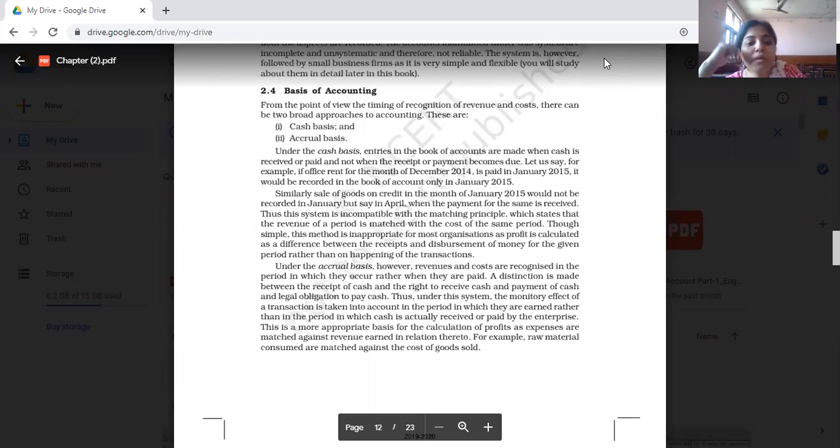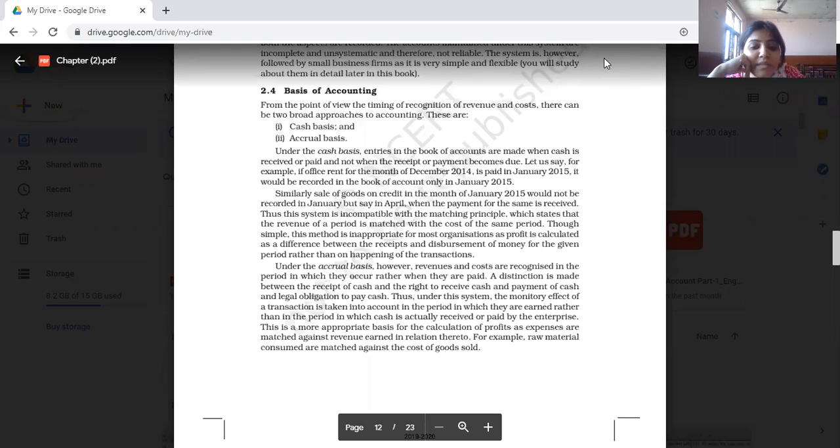Now we are seeing the basis of accounting. From the viewpoint of timing of recognition of revenue and cost, there can be two broad approaches of accounting. These are cash basis and accrual basis. Now, what is cash basis is known to you, totally cash.